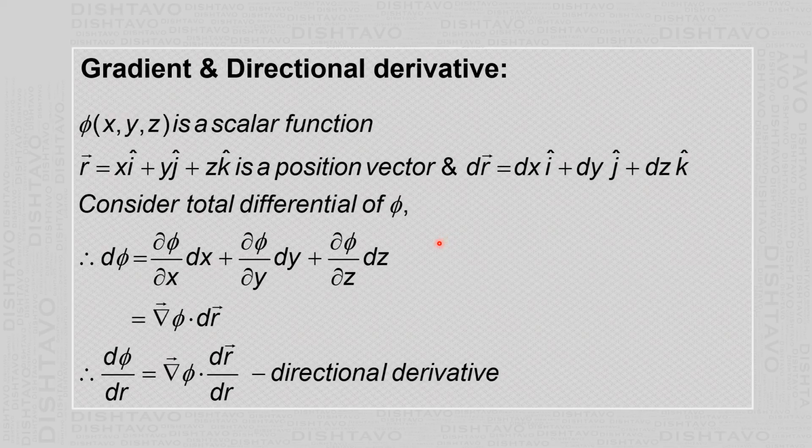Now in this equation, dou phi by dou x, dou phi by dou y and dou phi by dou z are the components of the gradient, and dx, dy, dz are the components of the vector dr. So this is nothing but the sum of the products of the components of the gradient and dr. So this is a dot product of grad phi and dr. Next, we divide this by dr, and then d phi by dr is called the directional derivative.